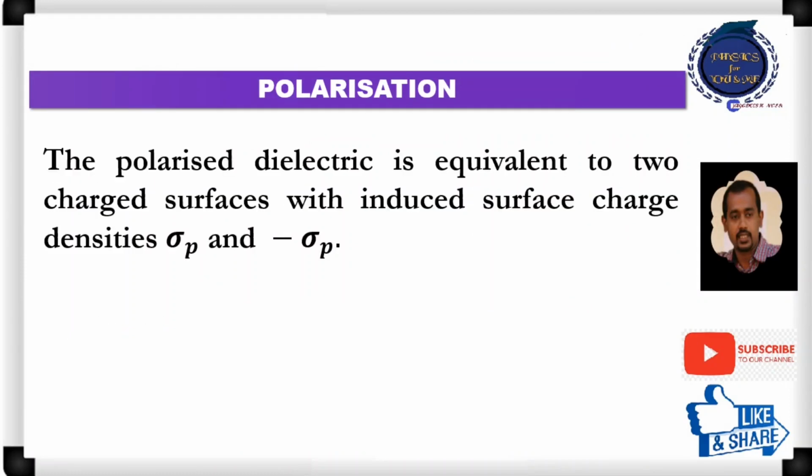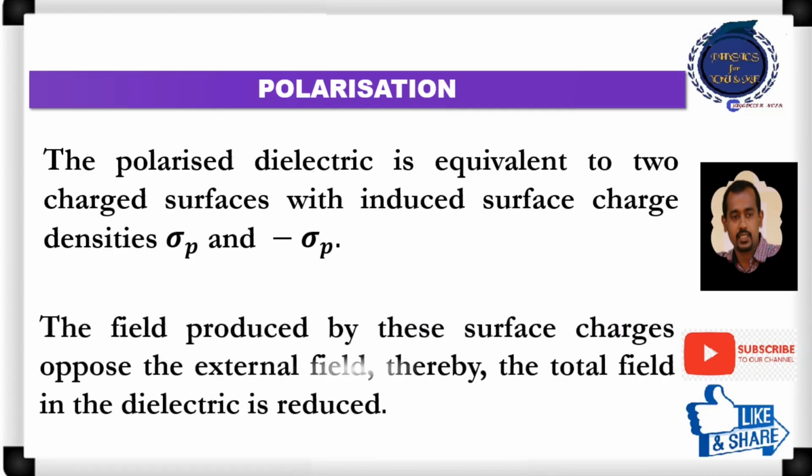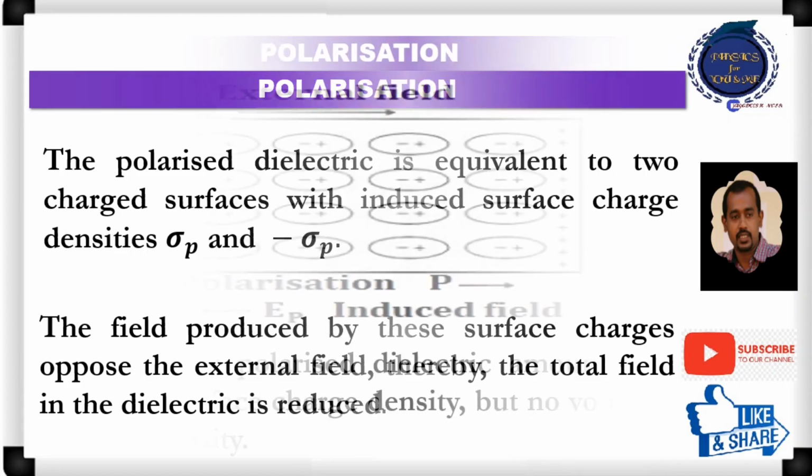The polarized dielectric is equivalent to two charged surfaces with induced surface charge densities sigma_p and minus sigma_p. Here we can see that due to the alignment or the stretching of the molecules, charges are developed at the surface. The field produced by these surface charges opposes the external field, thereby the total field in the dielectric is reduced. Let us see how.